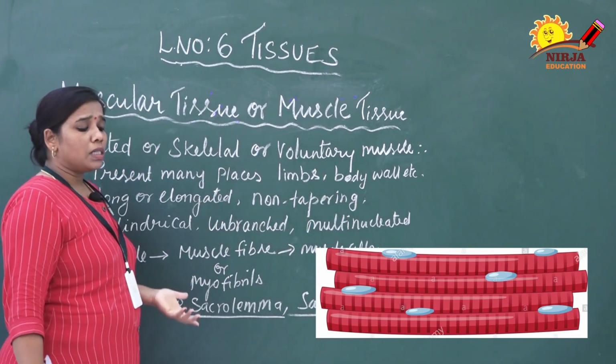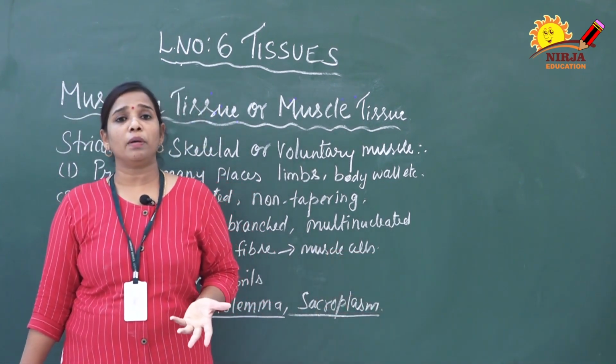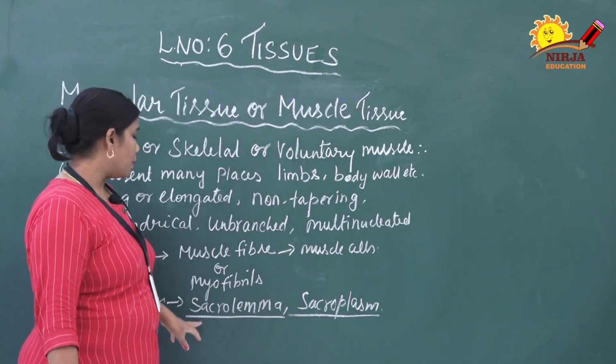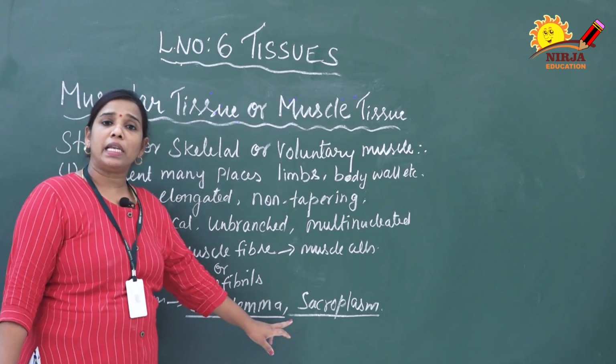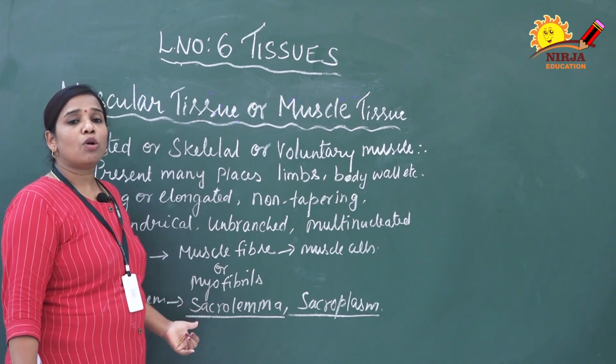Then this muscle cell is also covered by a cell membrane. Of course, a cell is covered by a cell membrane. In the same way the muscle cell is covered by a cell membrane. That cell membrane is called sarcolemma. Sarco means muscle, lemma means layer. So the cell membrane which covers the muscle cell is called sarcolemma.